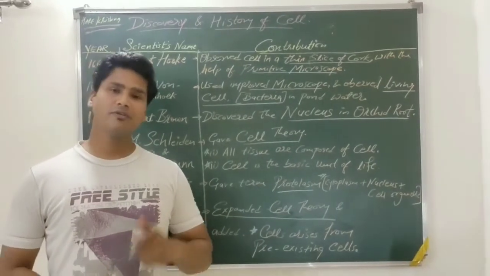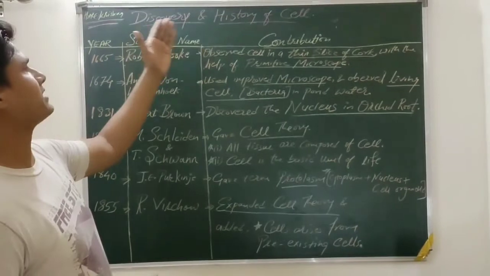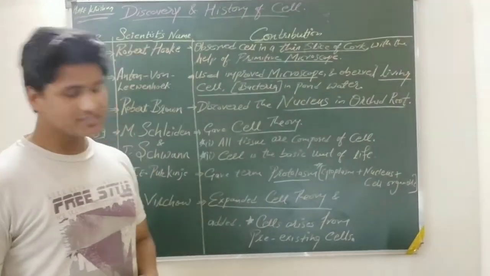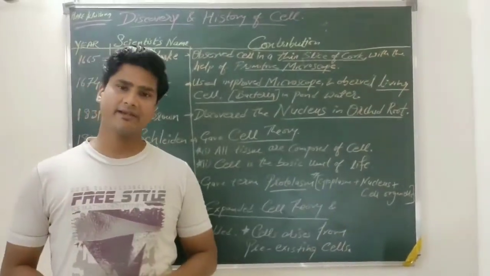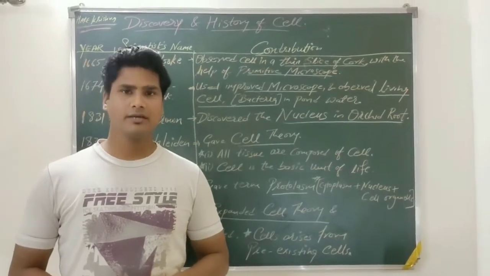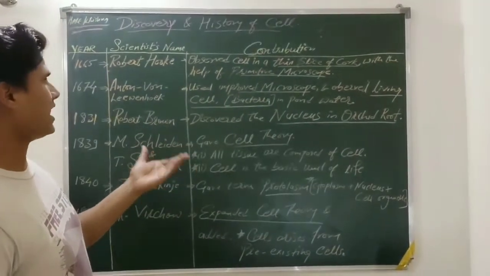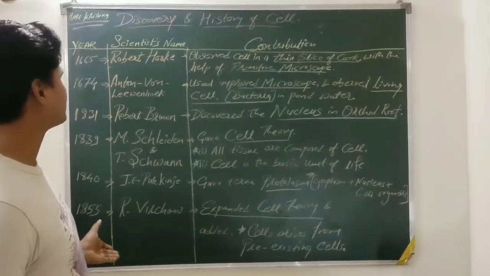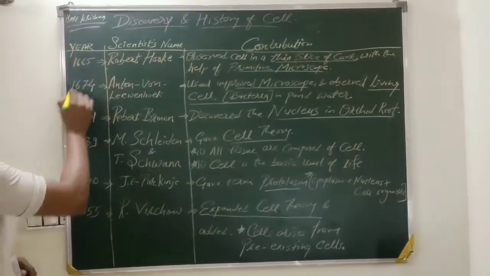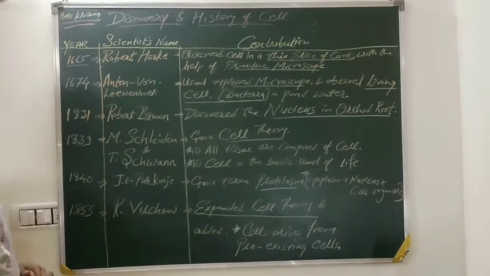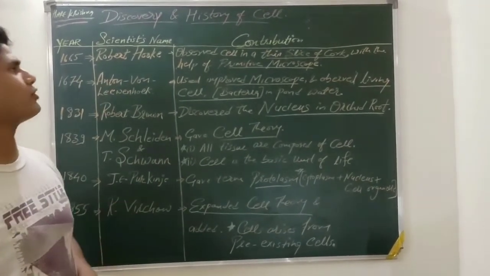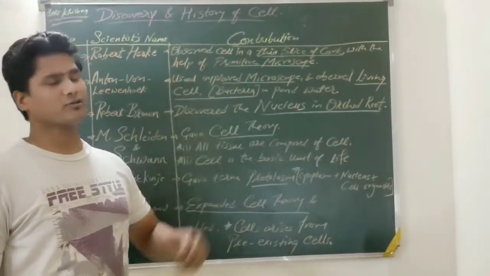So students, we will take up the next topic, that is discovery and history related to the cell. Many scientists have tried to know about the cell in past years, but their major contributions, in chronological order, are as follows. First, in 1665, Robert Hooke observed a thin slice of cork with the help of a primitive microscope.